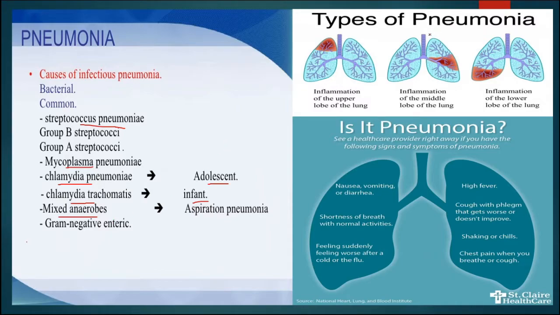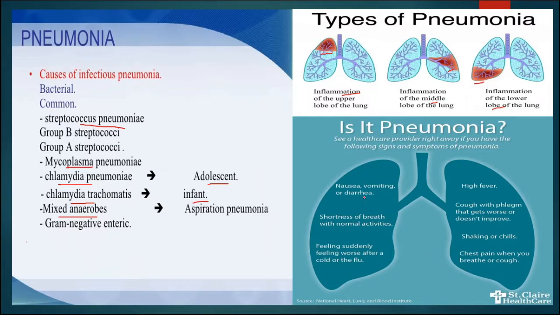Now, there are different types of pneumonia depending upon which part they are affecting. Inflammation of the upper lobe of the lungs, we can see in this figure. Now the middle lobe of the lung is infected here, and here the lower lobe of the lung is infected. So these are different types of pneumonia depending upon which part is affected.